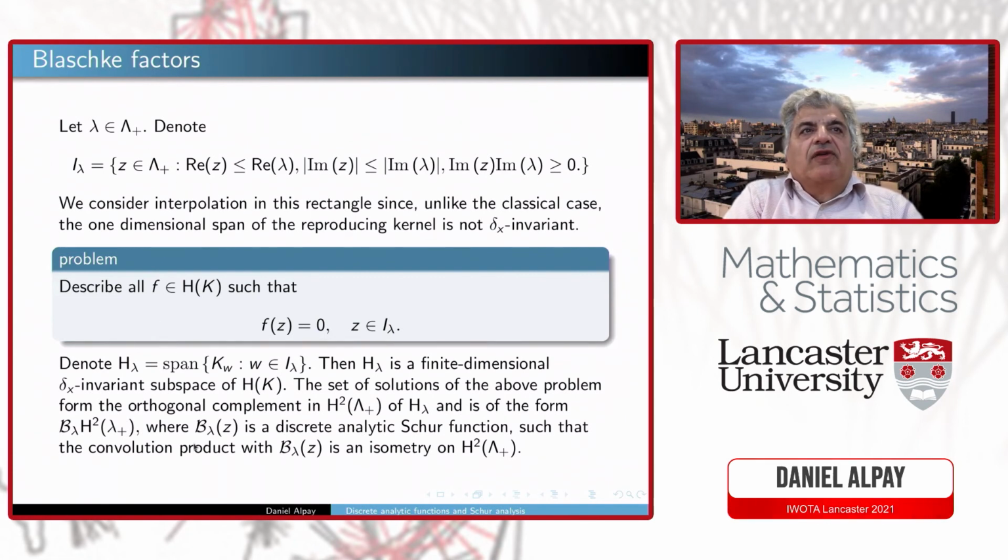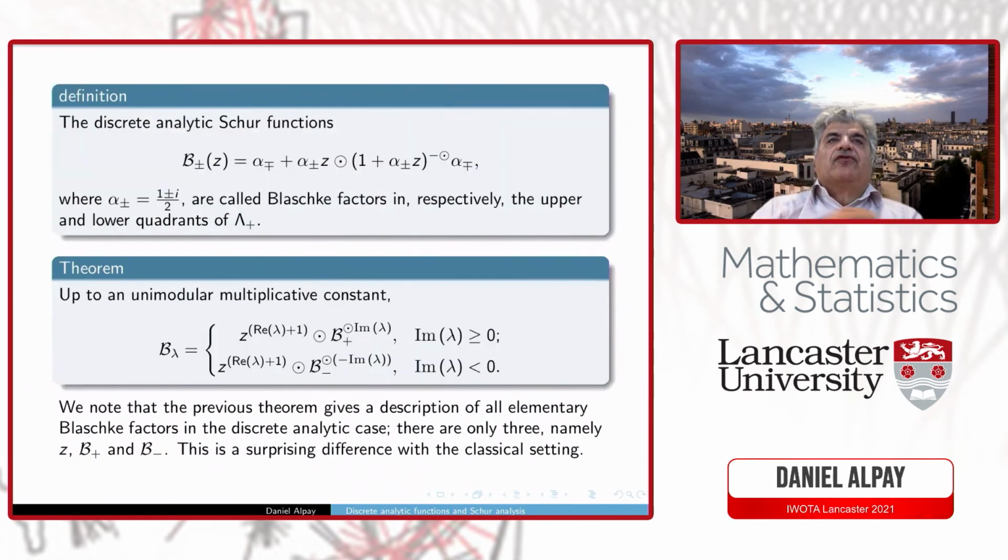And here you get once more a certain counterpart of a Blaschke factor, B lambda, and I will give it in my next slide, which will be one of the last slides. So the difference here is that these are really the Blaschke factors which appear, and they are of a very specific form. Let me explain in the next slide. So we define this B plus minus.